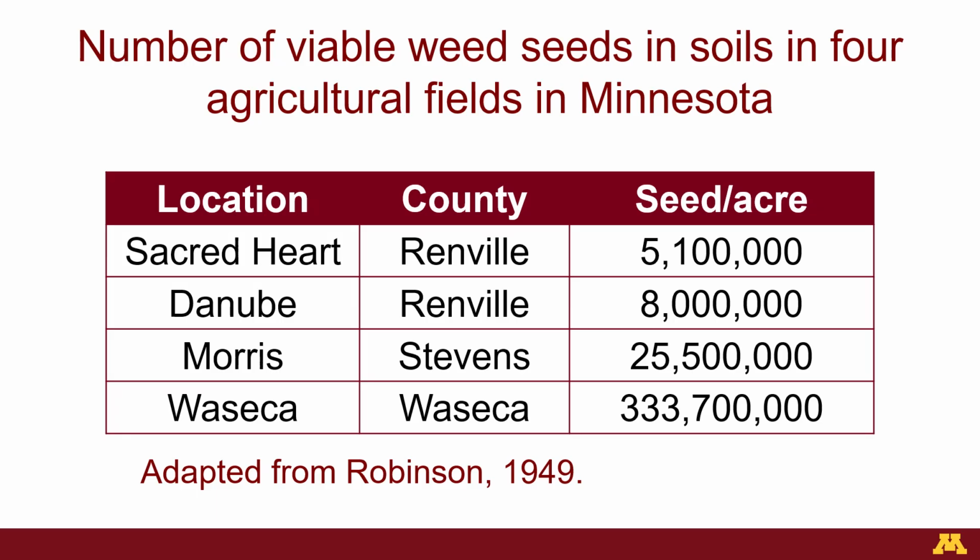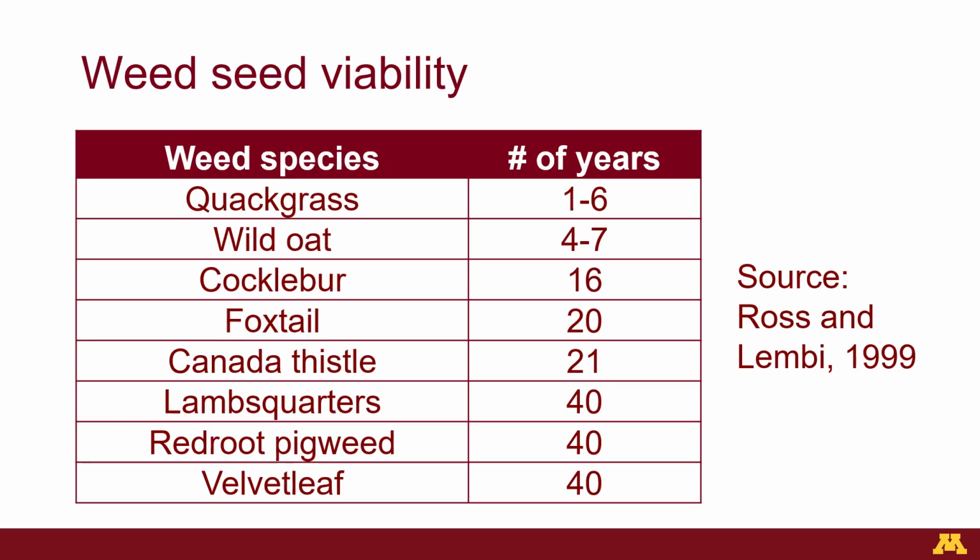Compare that to 34,000 seeds per acre, which is a typical corn planting rate in the upper Midwest. Seeds in the weed seed bank can remain viable there for years, depending on the species, until the conditions are right for germination. Here is a table of the number of years of seed viability for different weed species.